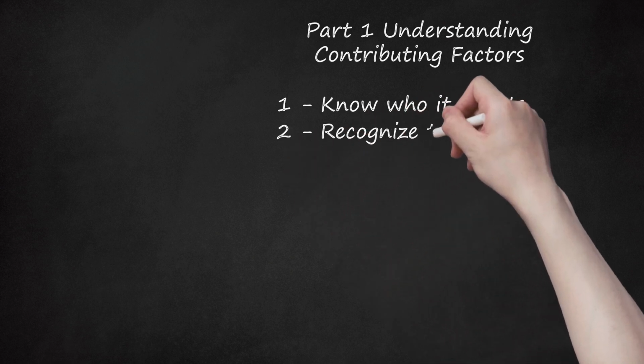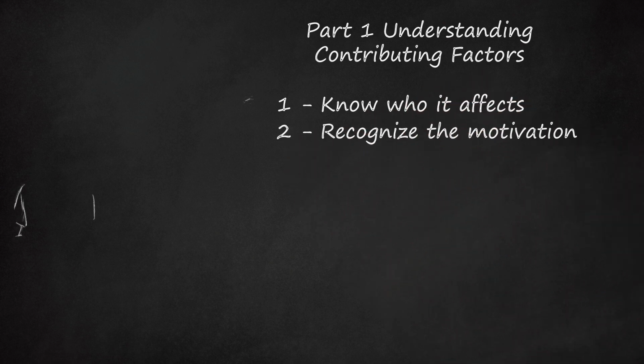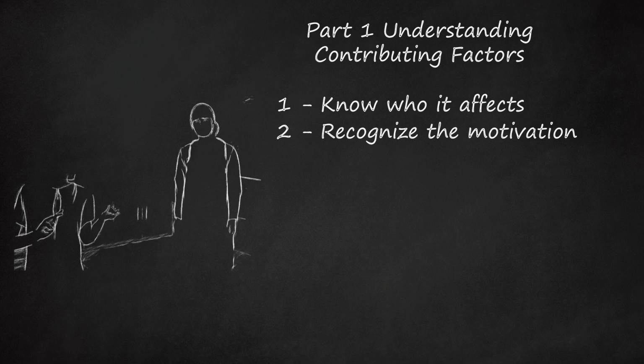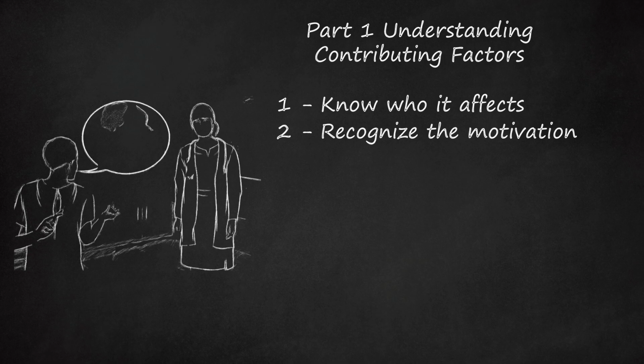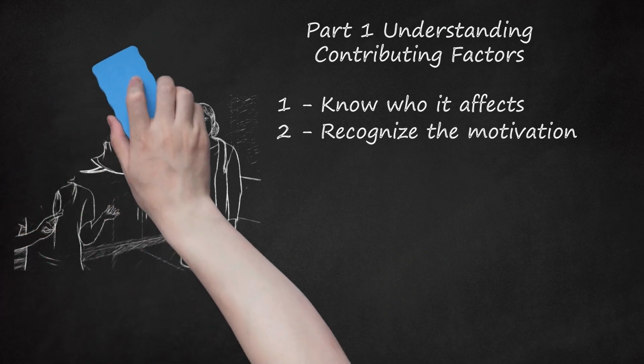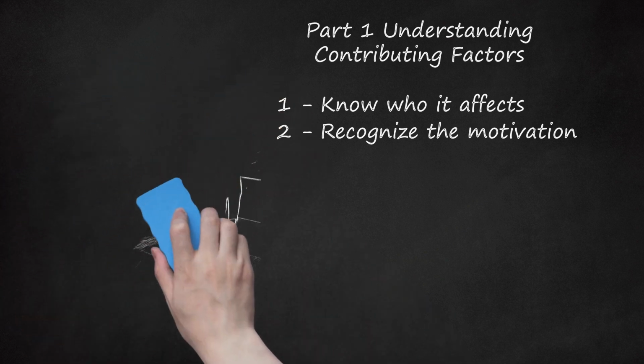2. Recognize the motivation. Often, people with Munchausen syndrome seek attention through the illness. These people take on a sick role to receive care from others. The core of Munchausen syndrome is receiving attention from others. Any practical benefit from pretending to be sick, like skipping work or school, is not the motivation.